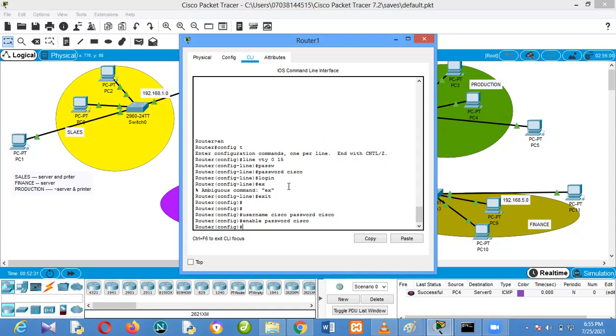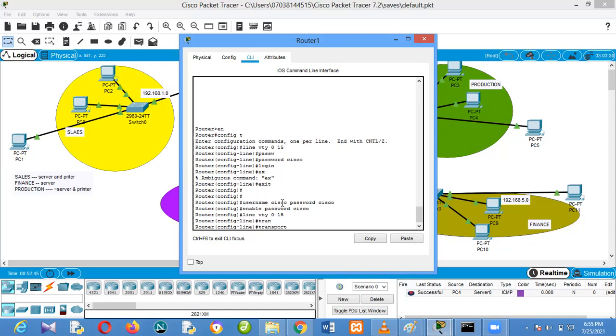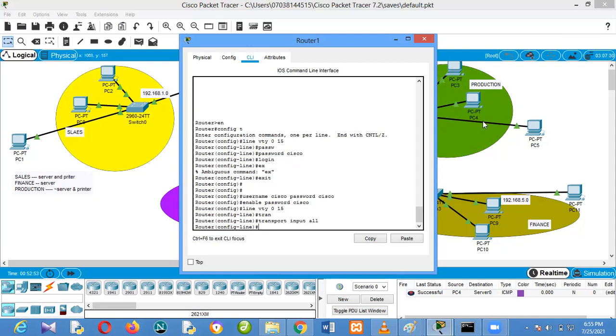Now, on my line VTY, the way it should be accessed, transport input. They can use Telnet, SSH, or anyone can go.